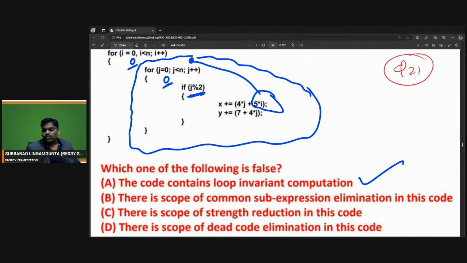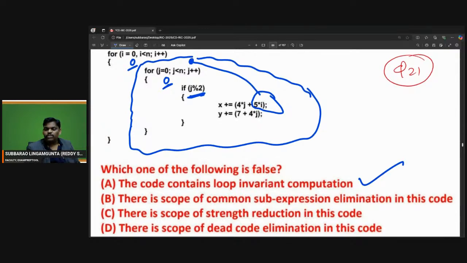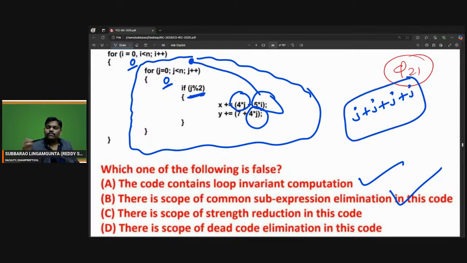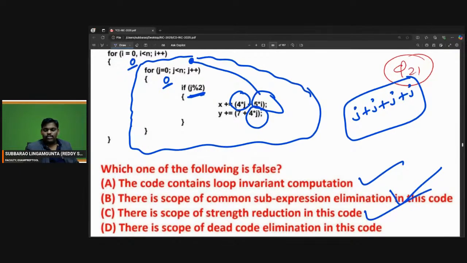Next one, there is a scope of common sub-expression elimination in this code. Where is the common sub-expression here? See, 4j appears 2 times. You can write it one time only. Common sub-expression elimination is also possible. Next one, there is a scope of strength reduction. Everyone knows strength reduction means replacing a costly operator by a cheaper operator. 4 into j can be written as j plus j plus j plus j. Strength reduction is also possible.